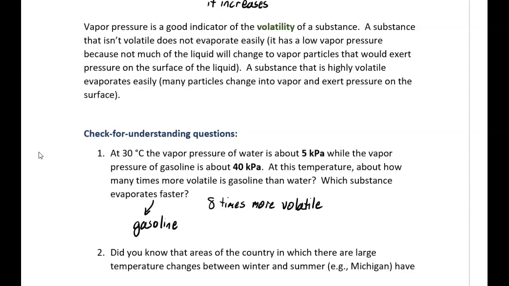Let's say you spilled a gallon of water on the floor, and then right next to it you spilled a gallon of gasoline on the floor. The gasoline is going to evaporate faster into the air than the water will. The gasoline puddle is going to dry up much quicker than the water puddle.